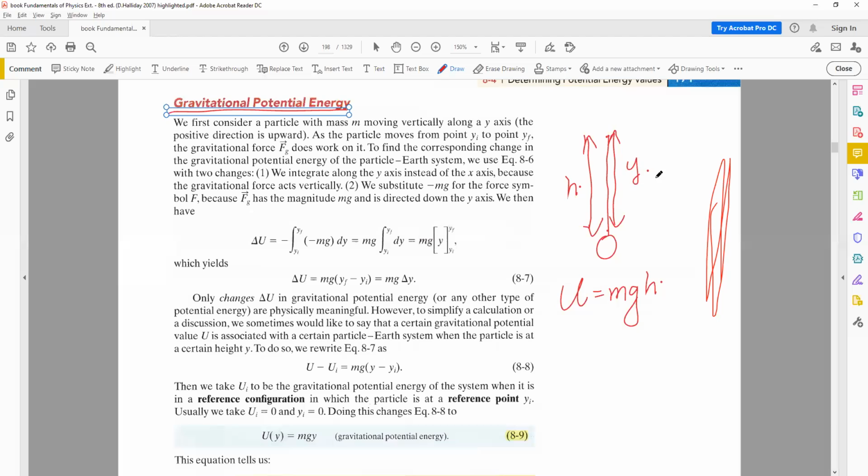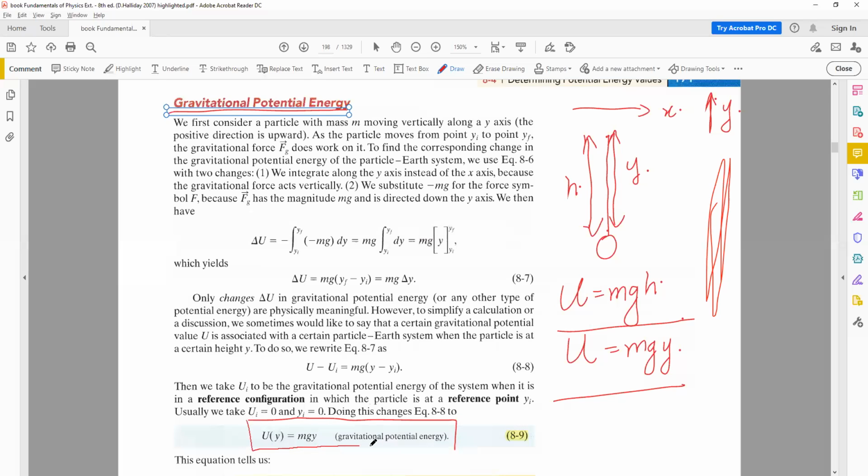Just like along the horizontal axis, the displacement is being called x, along the vertical axis, the displacement is being called y. And therefore, instead of h, you have mgy. So this equation is the same as the equation you studied before. Again, this shows that the potential energy depends upon the change of position, which is height, and this is represented by y. So m is a constant, the mass of the body is constant, g is the acceleration due to gravity. This is an example of gravitational potential energy. So this is the formula for gravitational potential energy.